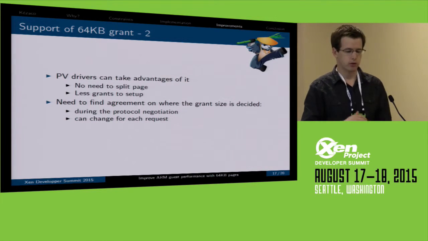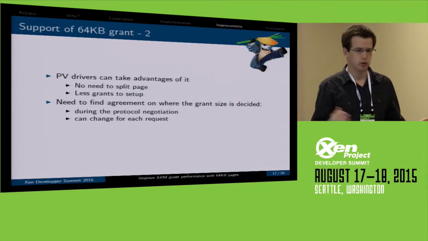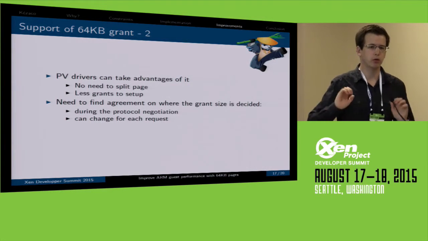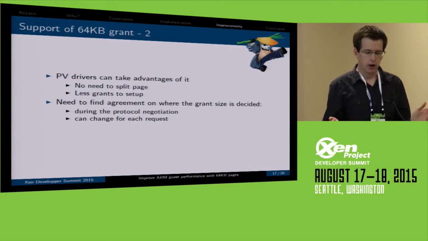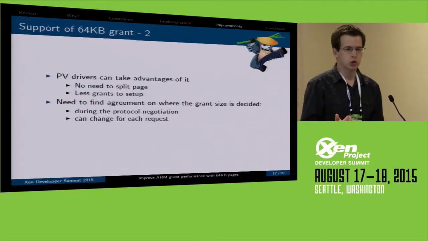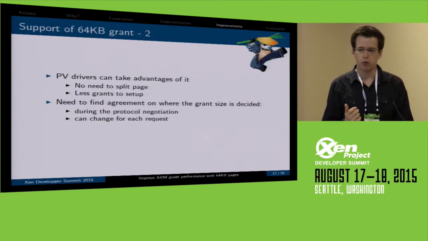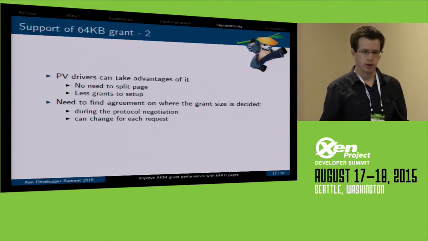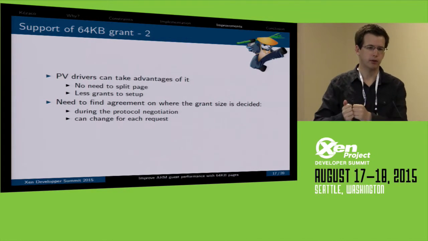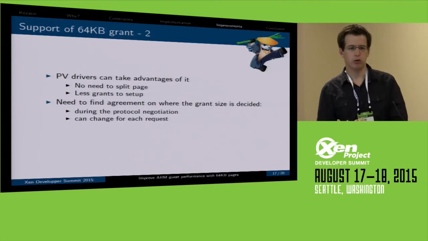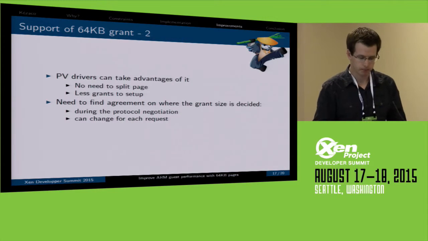So we can do that as a protocol negotiation, and the backend and the frontend can agree, we want to use only 4K pages. One of the advantages of this solution is that it would allow us to say on every grant mapping, I want to map 4K, I want to map 64K. So the interface change will be smaller.